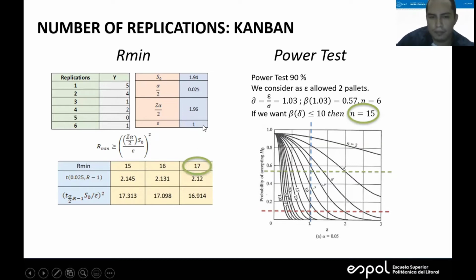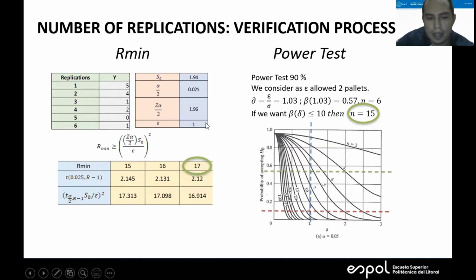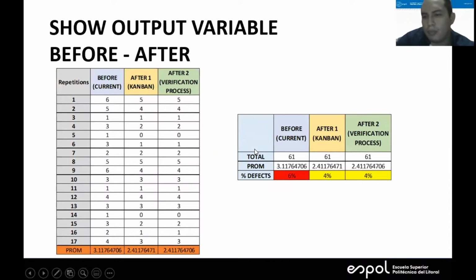In the same way, for the verification process, there are not many changes, therefore there will also be 17, so 17 being the largest. Showing the output variable, we consider the average obtained from 61 pallets of 200 liter tanks. It can be seen how the percentage of defects decreases for both solutions.